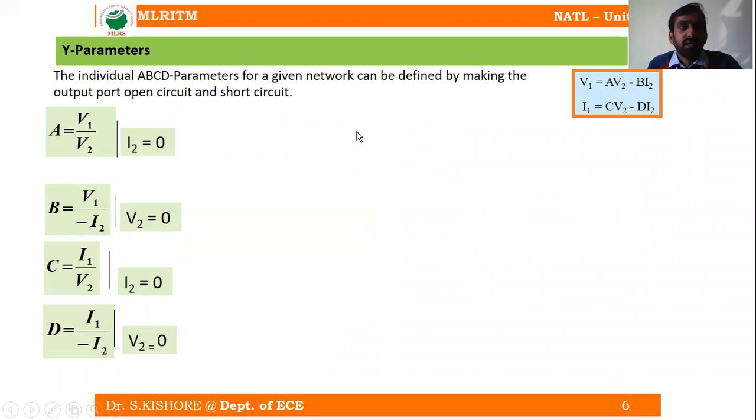Now the individual parameters we can obtain by making the output port open circuit and short circuit. If we open circuit the output port, we can write I2 is equal to 0.